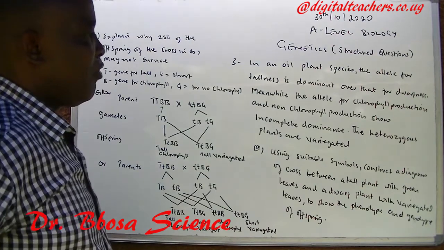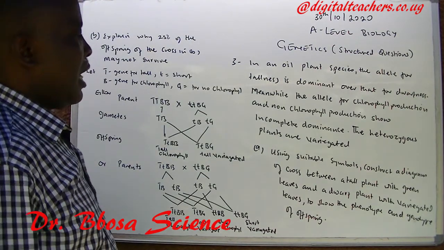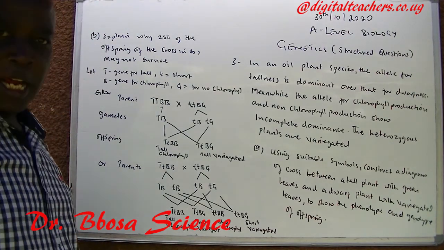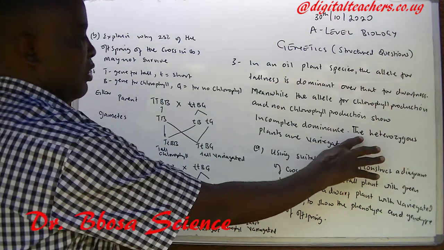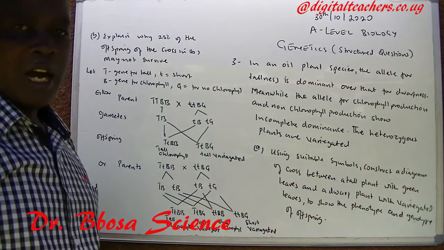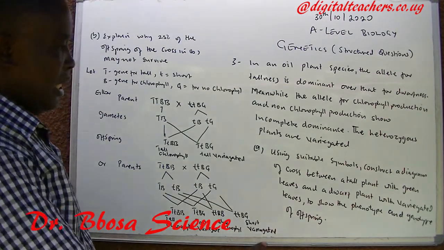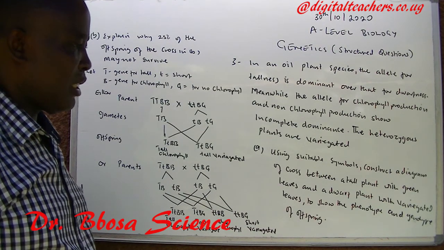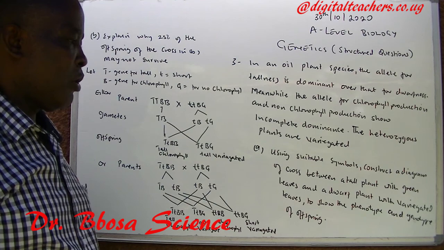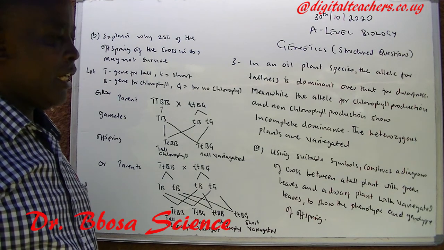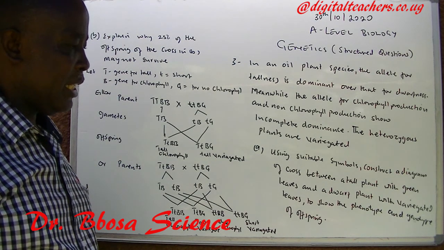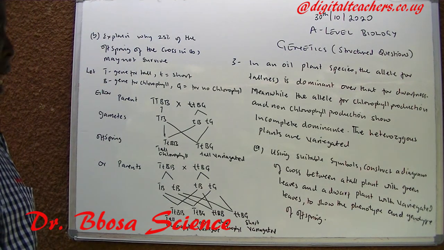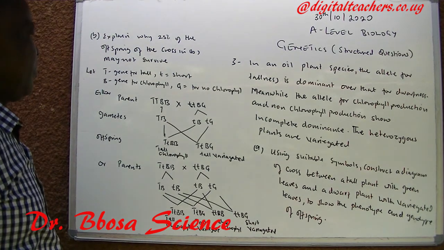3. In a plant species, the allele for tallness is dominant over the allele for dwarfness. Meanwhile, the alleles for chlorophyll production and non-chlorophyll production show incomplete dominance. The heterozygous plants are variegated. A. Using suitable symbols, construct a diagram of a cross between a tall plant with green leaves and a dwarf plant with variegated leaves to show the phenotype and the genotype.